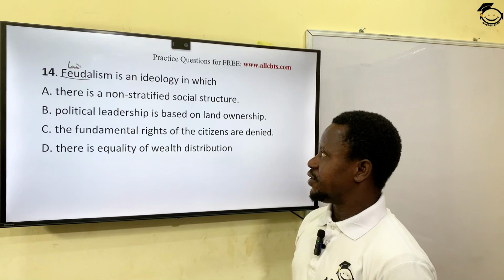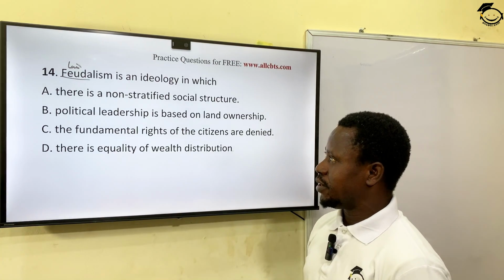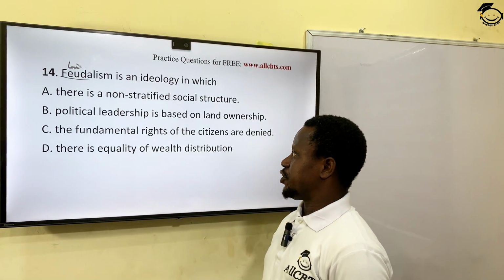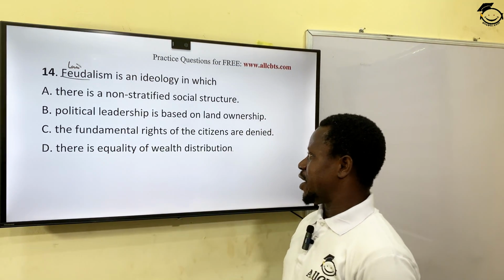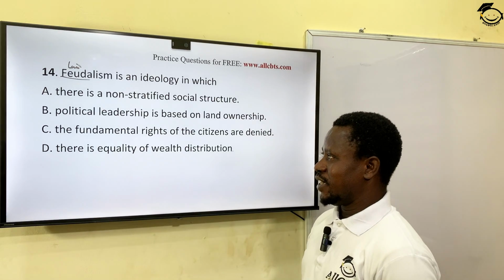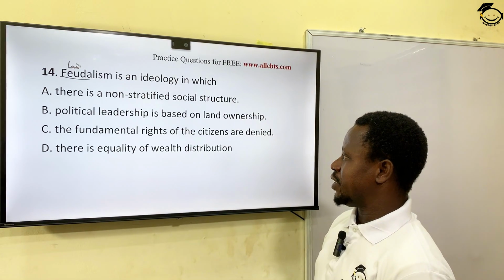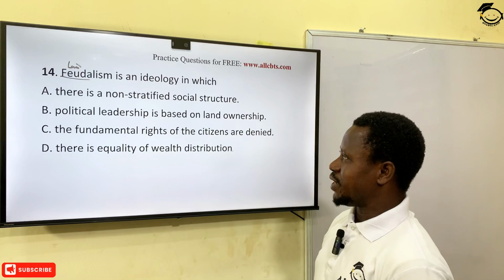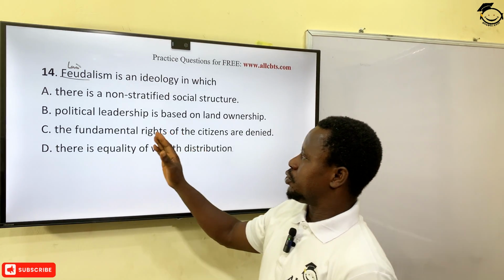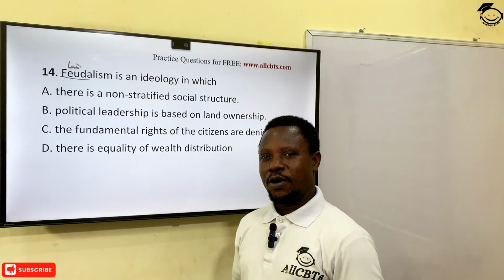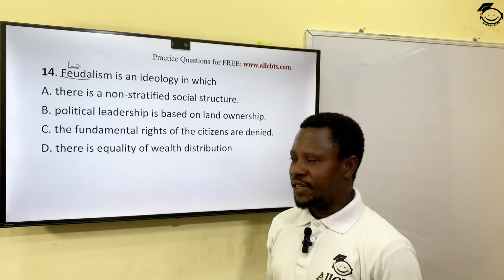A, there is a non-stratified social structure. B, political leadership is based on land ownership. C, the fundamental rights of the citizens are denied. D, there is equal wealth distribution. The correct answer to this is B, a political leadership that is based on ownership of land.